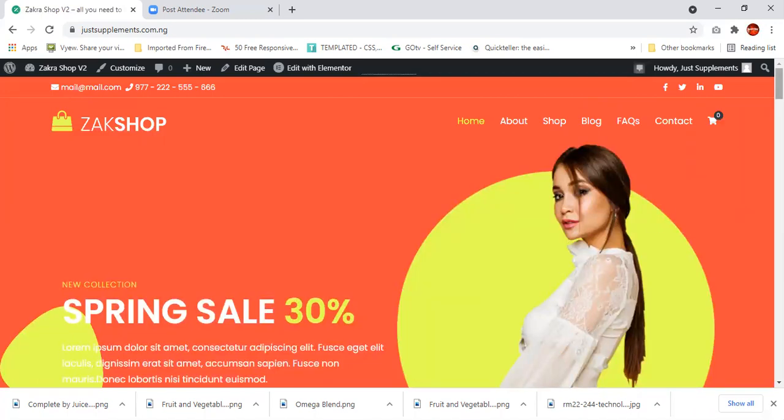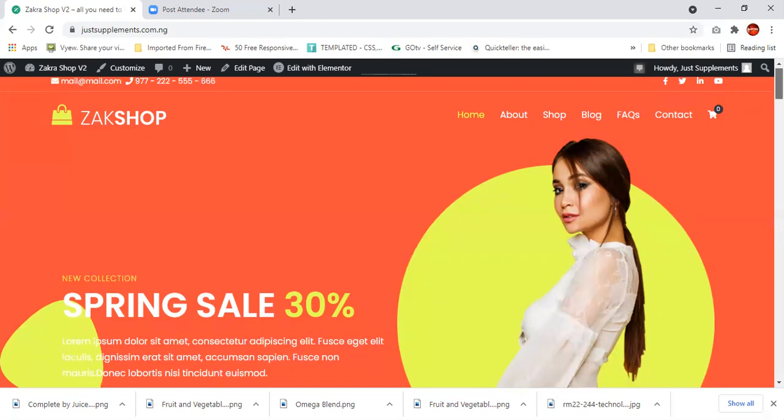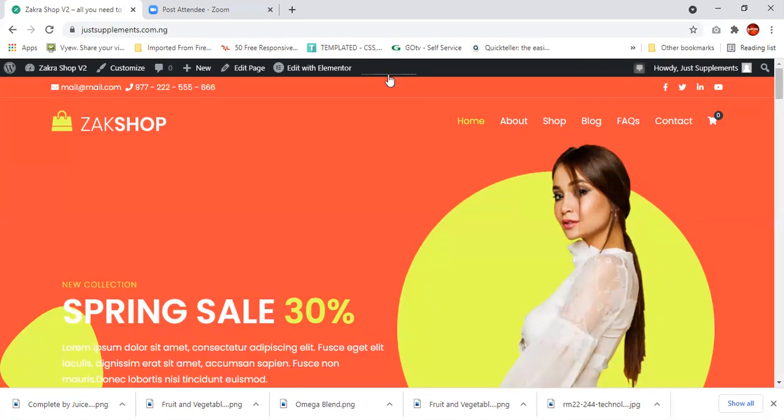So you have the premium version, you have the free version. The ones we're using right now are the free version. Now I can edit this with what we call Elementor. Elementor is a page builder. Instead of coding, gone are those days when people used to code a lot of stuff, but you don't need to do that.